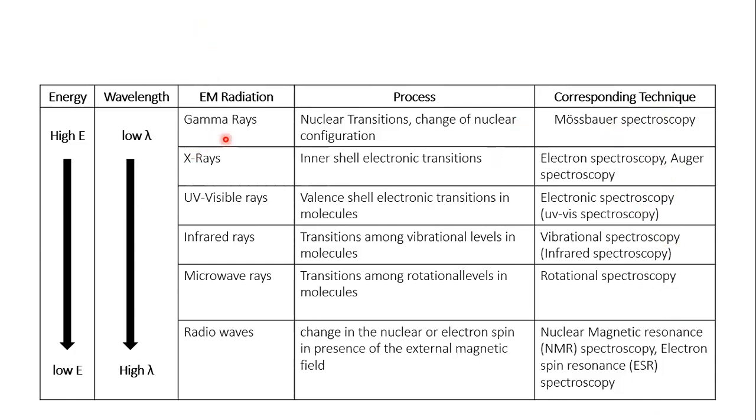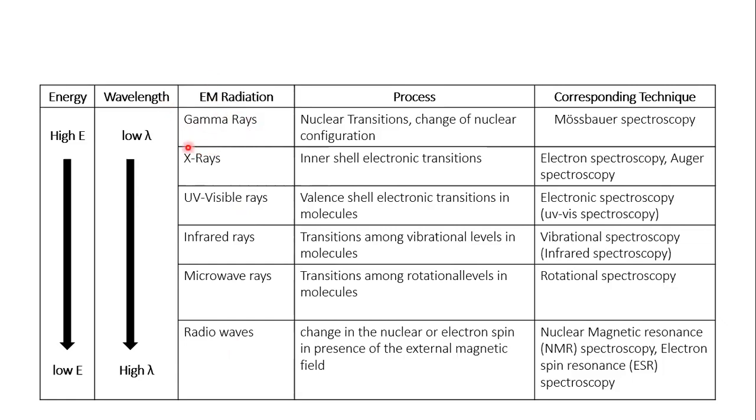First is the gamma rays, and we can clearly see that when we go down from gamma radiation to the radio waves region, the energy content is generally decreasing and the wavelength is generally increasing. So gamma rays have the highest energy and lowest wavelength, whereas radio waves have the highest wavelength but lowest energy content.